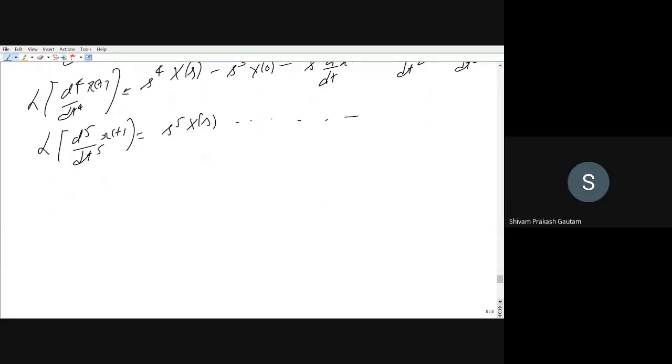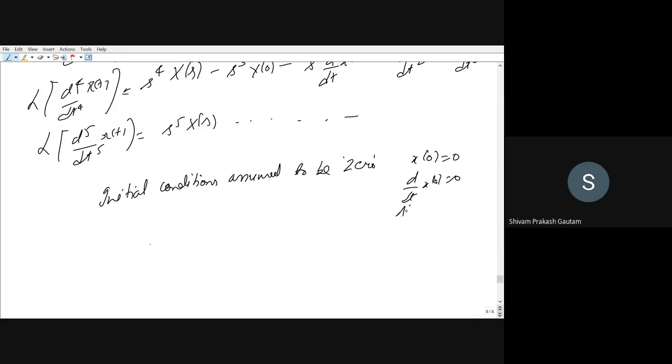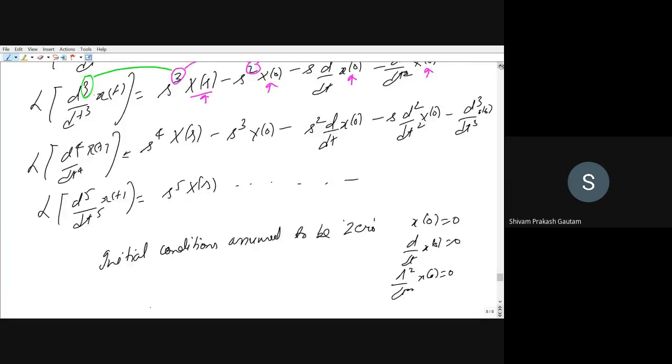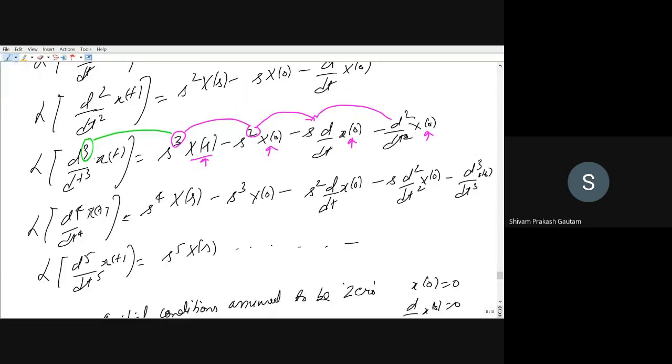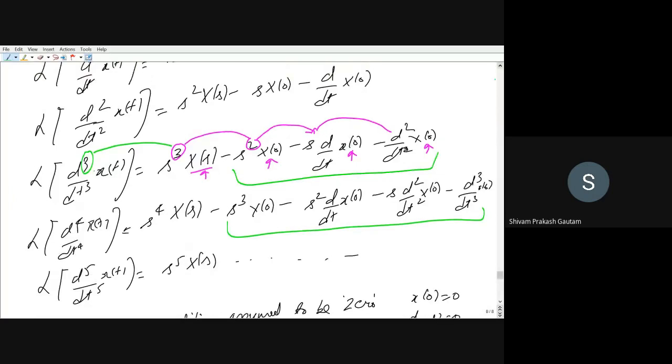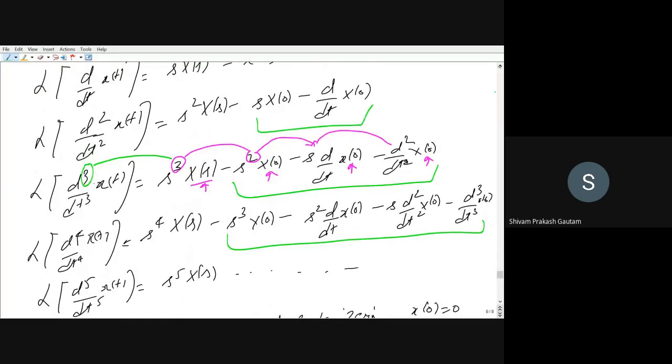Okay. Normally, in control systems, initial conditions are assumed to be 0. So that means the x(0) term is equal to 0. If x(0) is 0, that means d by dt of x(0) will also be 0. d squared by dt squared of x(0) will also be 0, and so on and so forth. That means if zero initial conditions are assumed, which will be the case for control systems, all these terms will be 0.